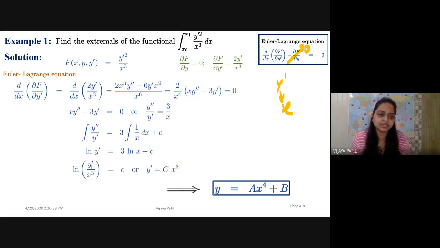Then you just take e to the power to the other side, and by adjusting you will get this equation. So y of x equals a x to the power 4 plus b.